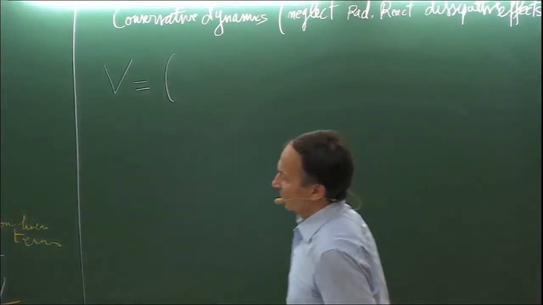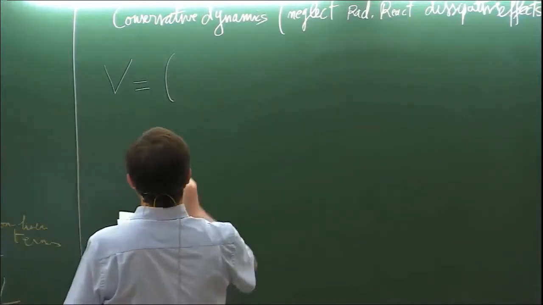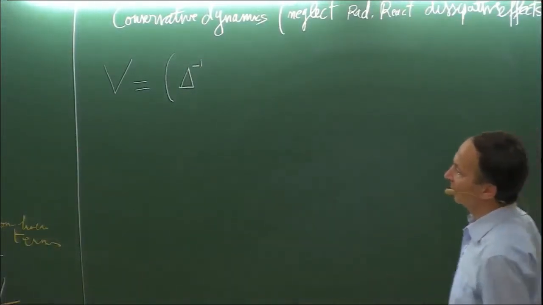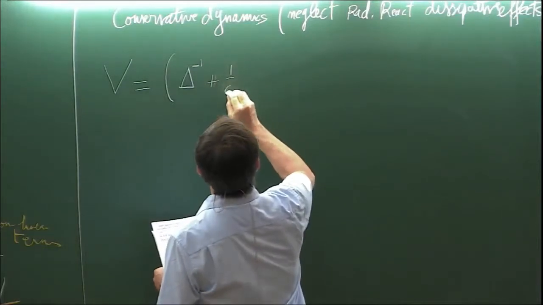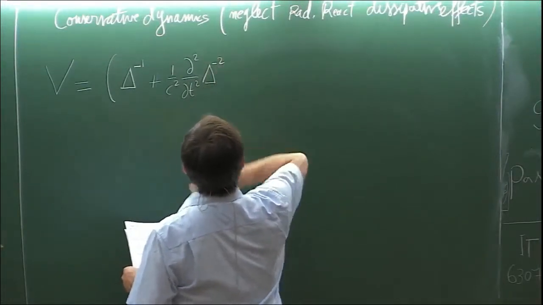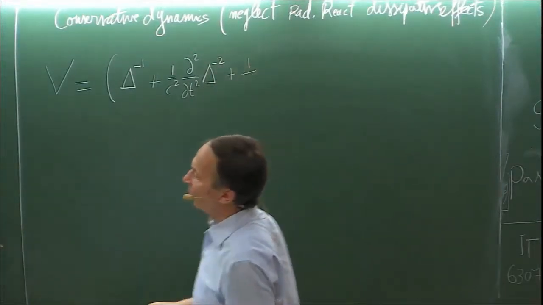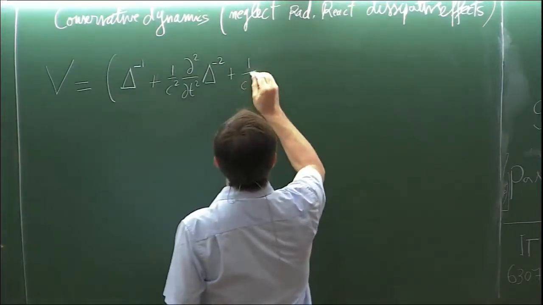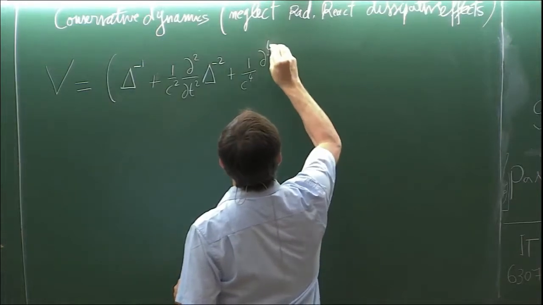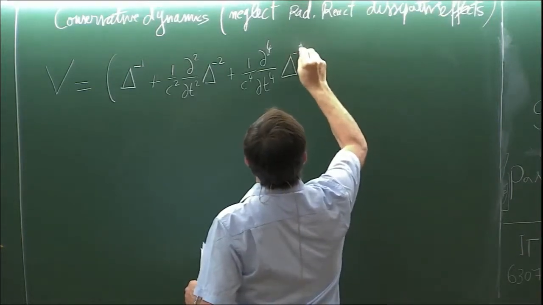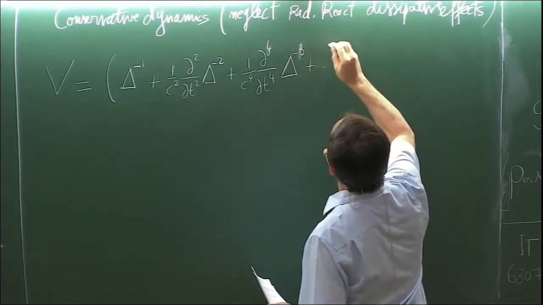That is, the inverse box operator will be given by the inverse Laplace operator, or the Poisson operator, plus 1 over c^2 d^2/dt^2 Laplace to the minus 2, plus, since we need this potential V up to 2PN order in order to be consistent with my PN calculation, I will go to the next order where I will have the next term, which is here, and then I will neglect higher order terms.